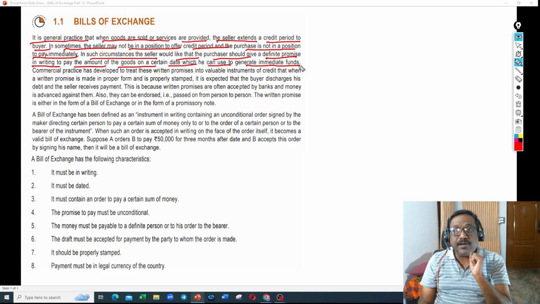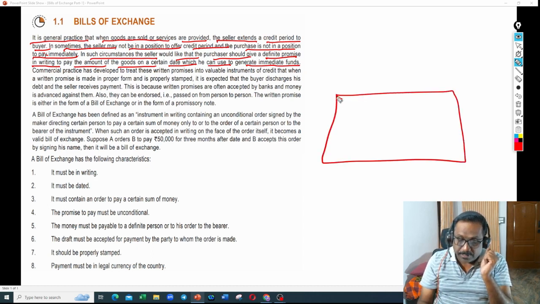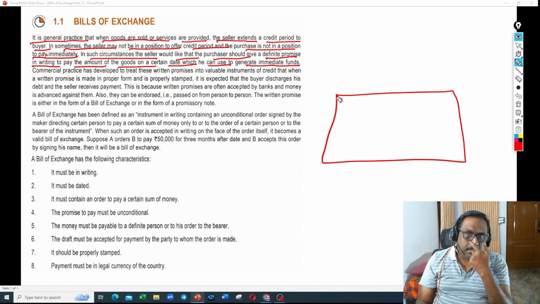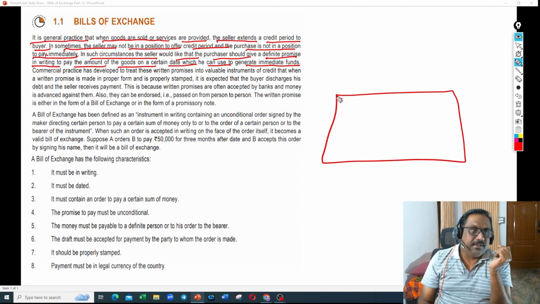What do you mean by a definite promise in writing? Like the way they wrote a document saying, "Mr. B, I'm selling these goods to you, and you have to pay this amount to me, or to the order of the person, or to the bearer of the person, on so and so date." We will accept. So that will be the agreement between A and B. So these kinds of arrangements can be done to fulfill their requirements.